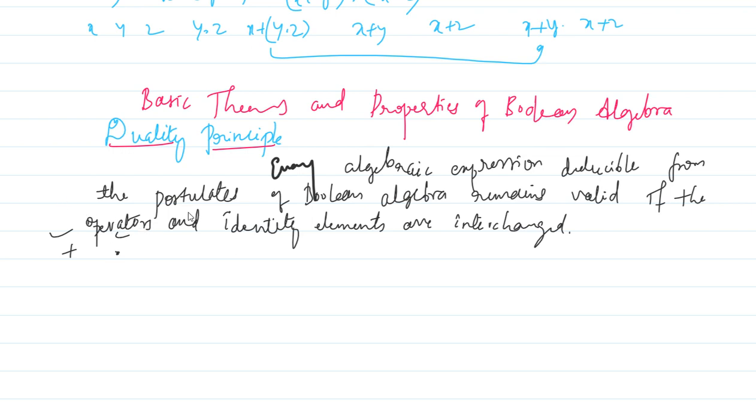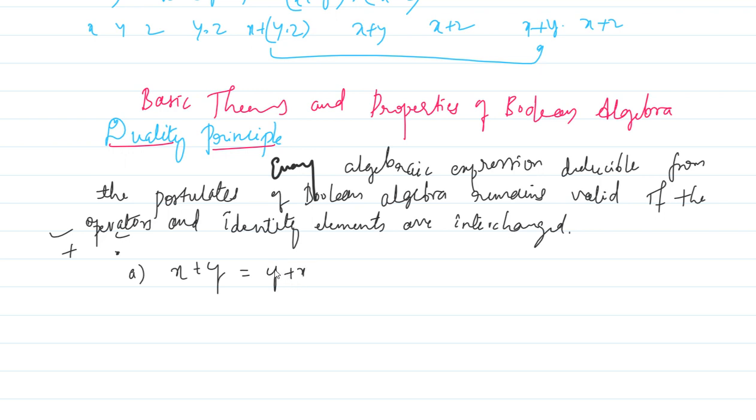I can show the duality principle here itself. For example, if I write the commutative law, what is the commutative law? It states that x plus y equals y plus x, right? I write once again here x plus y equals y plus x.